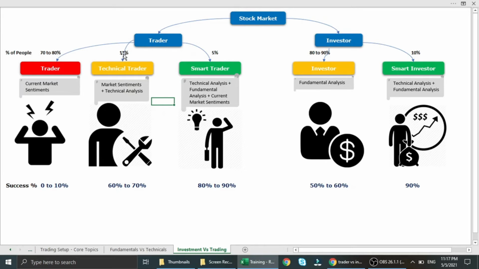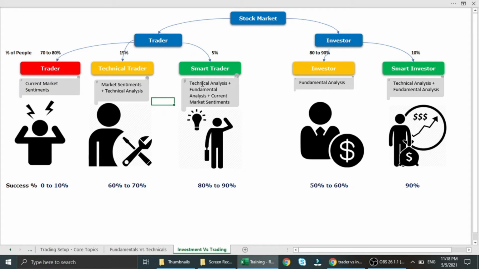So there are around 15 to 20% people who trade based on the technical analysis. And coming to the third category, smart traders, they also look at market sentiments, fundamentals of the stock market, and technical analysis. These are the people that I say the most successful stock market traders.